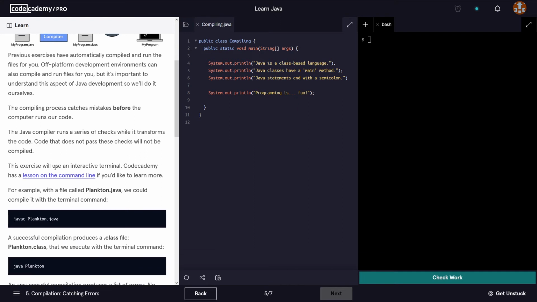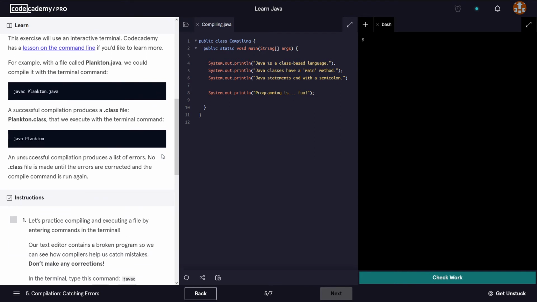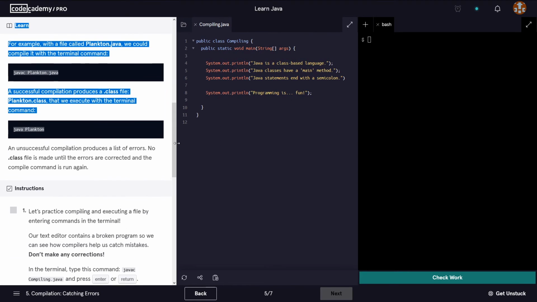This exercise will use an interactive terminal, which is this one here. Codecademy has a lesson on the command line if you'd like to learn more. We're not going to look into this right now. We're going to try and do it ourselves here.